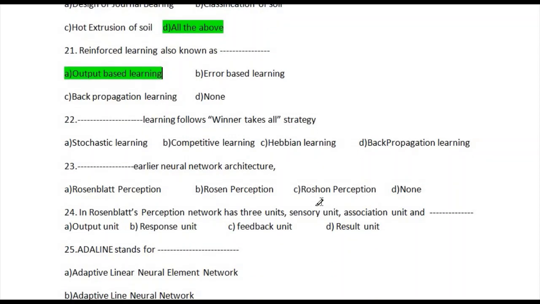So let's go to question number 22. Blank learning follows the winner takes all strategy. The available options are stochastic learning, competitive learning, Hebbian learning, and back propagation learning. The correct answer is option number B, competitive learning.